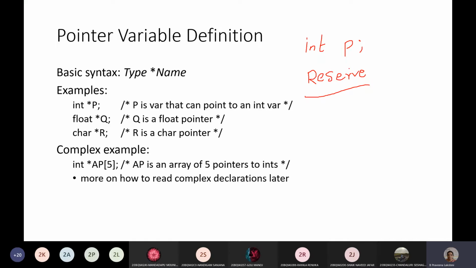Just like, say for example, you have booked seats for a bus. You want to go to some particular place, say Hyderabad or Madras, and you have planned to go with 3 members. That is, 3 of your friends want to go to Hyderabad, so you have booked the tickets for 3 members.